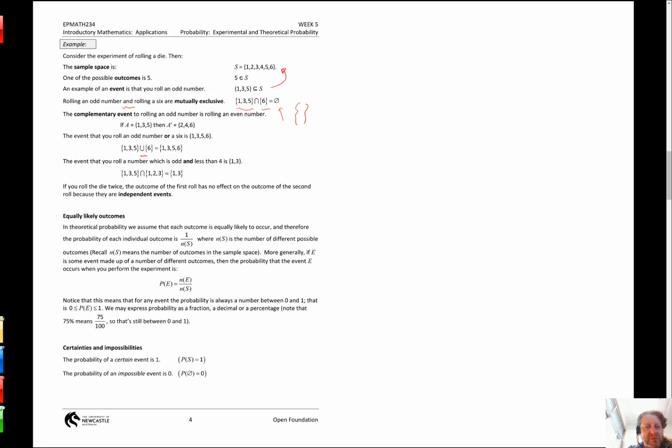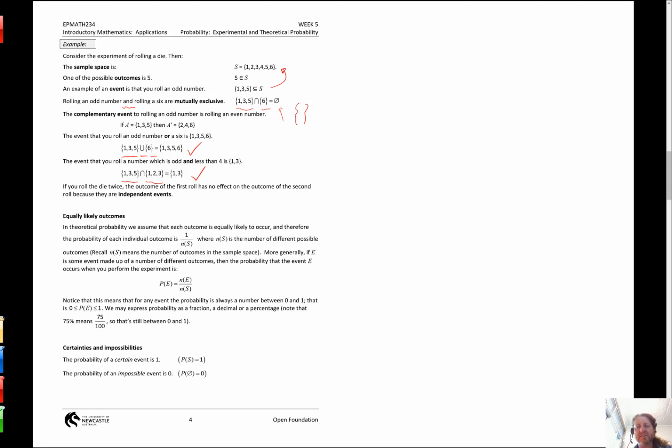The event that you roll an odd number or a 6, well, or is union. Okay, there's our union symbol. Odd number is 135, 6 is that. Union means, I don't care whether you're on that team or both, bring them all together. So 1356. The event that you roll a number which is odd and less than 4, well, odd ones are 1, 3 and 5. Less than 4 outcomes are 1, 2 and 3. And it says and again, we're back to intersection. What numbers are in both 1, 3, 5 and 1, 2, 3? 1 and 3 are.